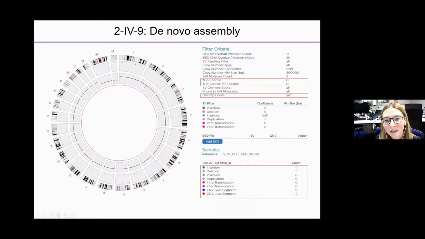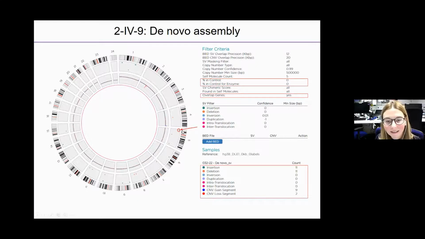So what we use are the control individuals that Bionano offers. You can use 200 control individuals to filter your data. And if you do this, and also keep only the structural variants overlapping genes, then the number of structural variants you have to look at is really decreased, to about 30 altogether.